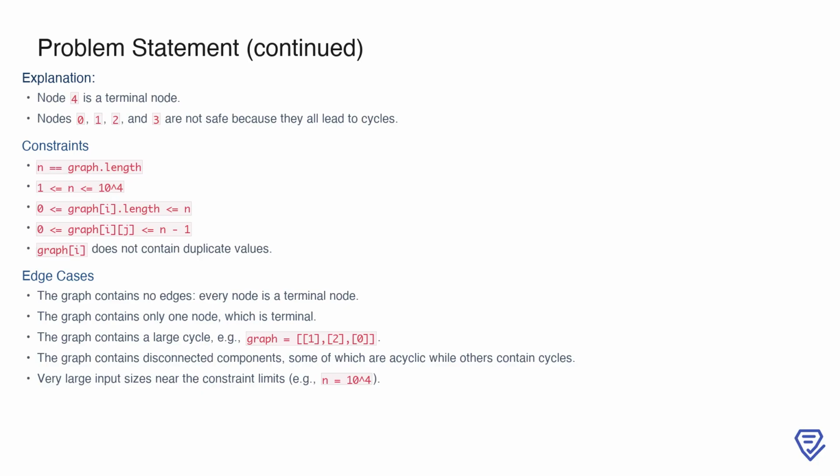For instance, in a graph with no edges, all nodes are terminal and therefore safe. A graph with only one node is also trivially safe. Other cases include large cycles, disconnected components, and very large graphs near the constraint limits, such as when n equals 10,000. These scenarios require careful handling to ensure correctness and efficiency.